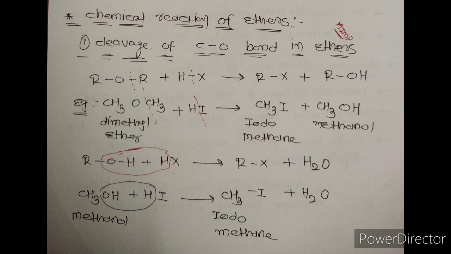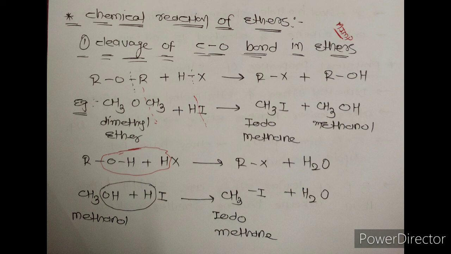Let's take an example. When dimethyl ether, meaning CH3OCH3, reacts with HI, then iodomethane and methanol are obtained. Here the O-C bond breaks, and the H-I bond is going to break down, so we get iodomethane and methanol. Further, the alcohol obtained from the ether again reacts with hydrogen halide, so we get haloalkane and water again.